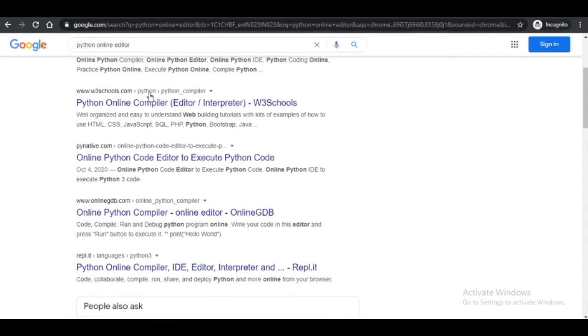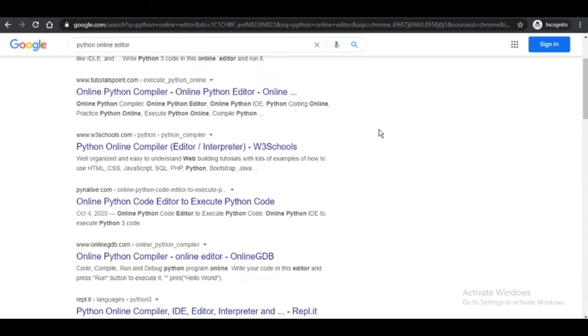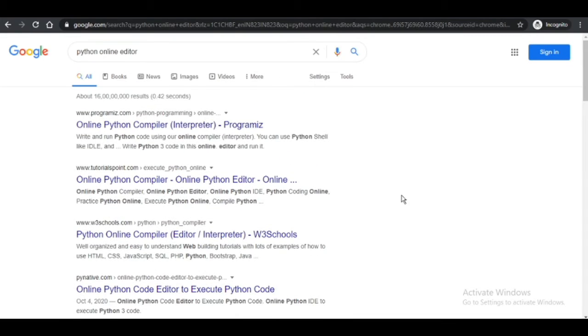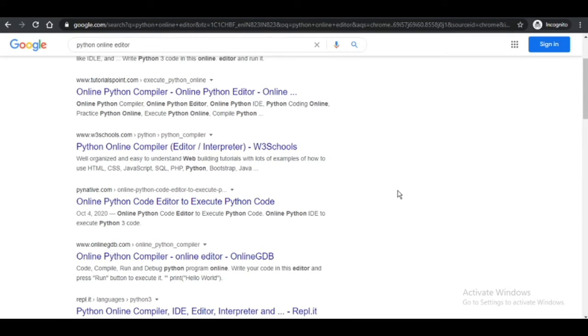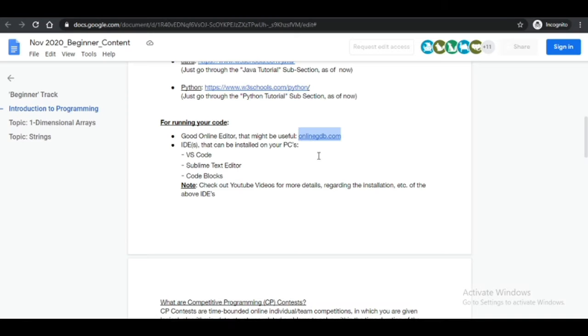After W3Schools there is OnlineGDP. You can easily find it just by searching, so no need to worry. You can choose any one of them, and if you feel comfortable with any, that would be awesome. You can check out onlinegdp.com. I will share this link also.